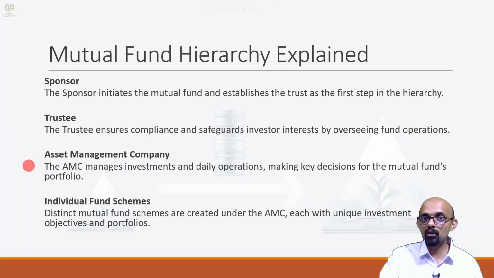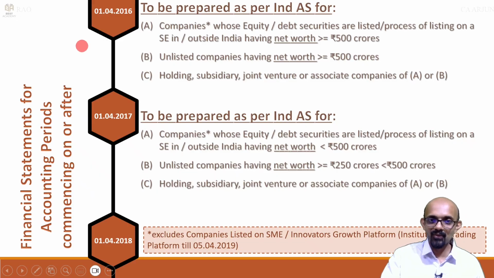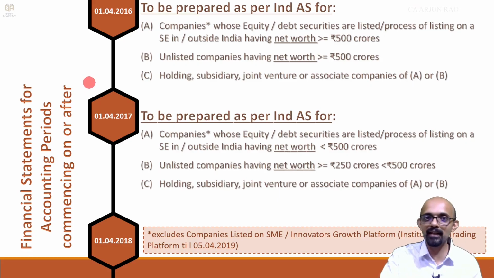But then what about the books of the asset management company itself? That is also a company, no? So the asset management company itself is a company under the Companies Act. For that, this 1/4/2023 does not apply. For that, which dates apply? 1/4/16 and 1/4/17. So that is different. The SEBI mandate has nothing to do with the books of the asset management company itself.